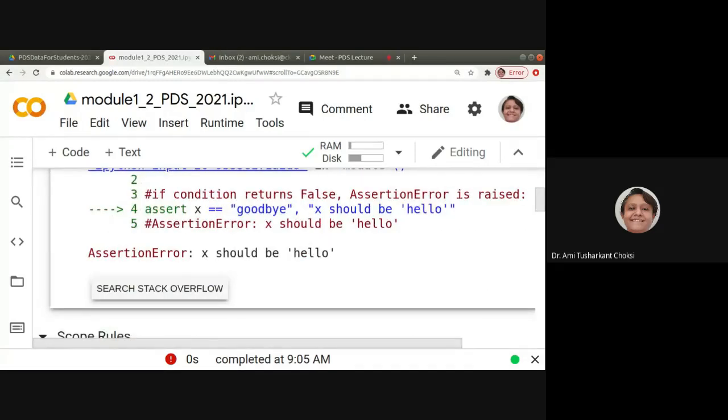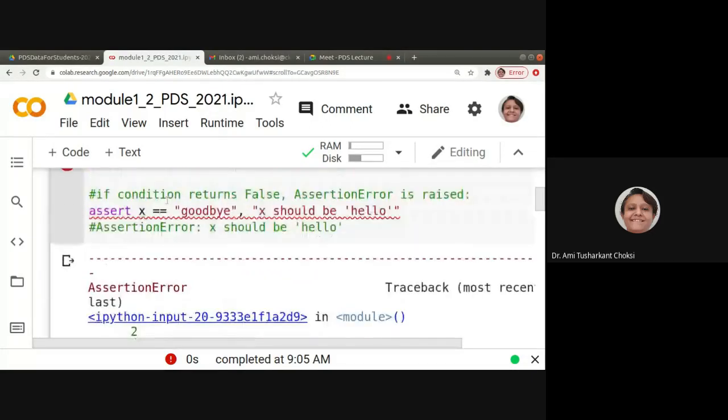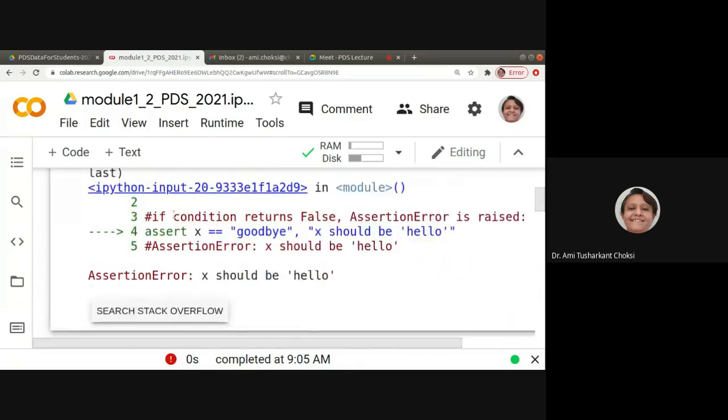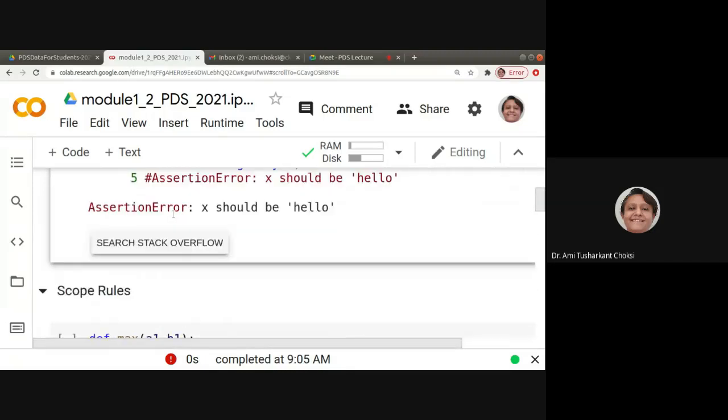Here it says there is an error, but X should be hello. If X is hello, only then will we have the return as true. X in the function should also be hello, right?